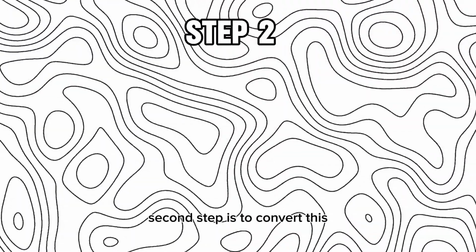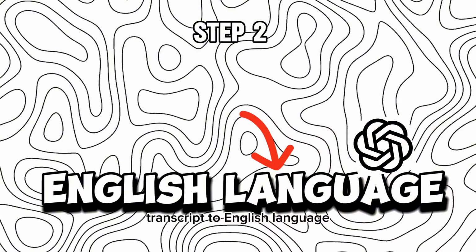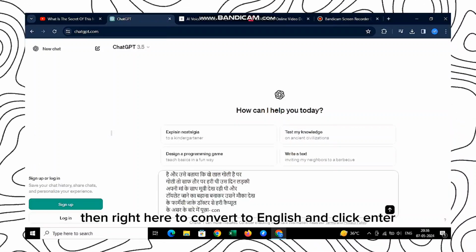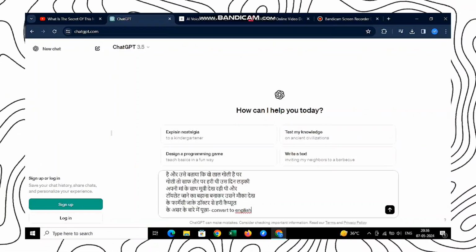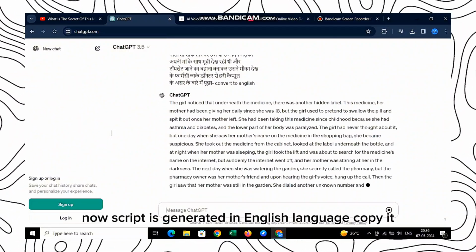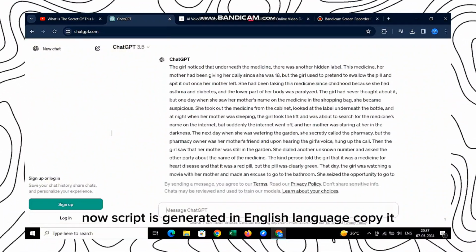Second step is to convert this transcript to English language by using ChatGPT. Open ChatGPT and paste whole transcript and write here to convert to English and click enter. Now script is generated in English language. Copy it.